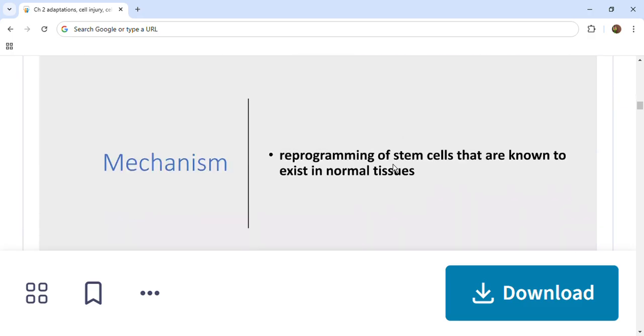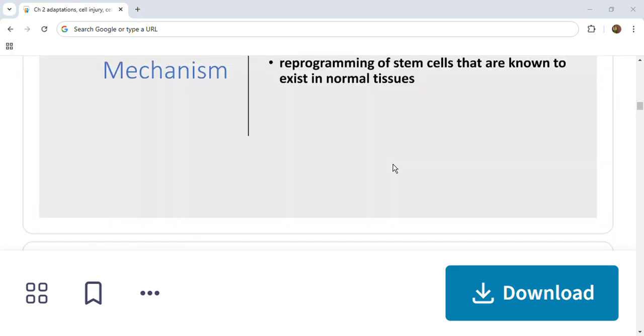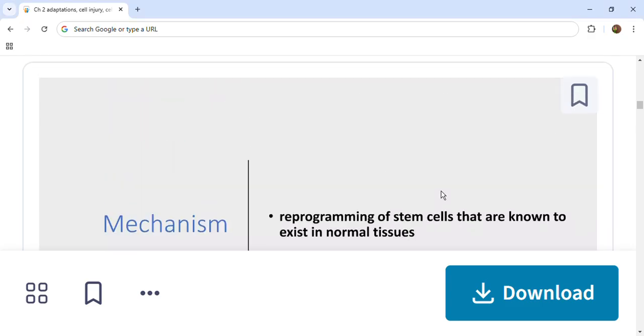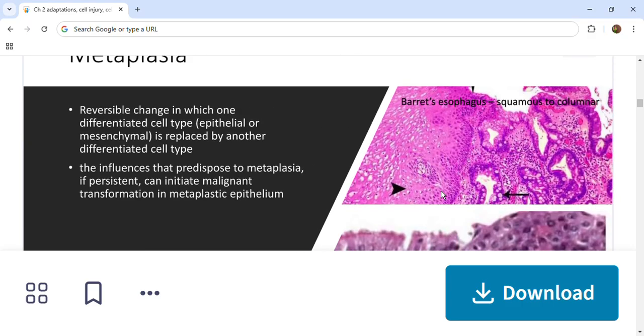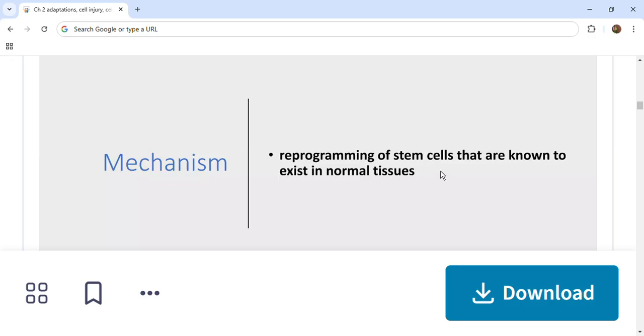Now the metaplasia mechanism. The mechanism is reprogramming of stem cells that are known to exist in normal tissues. That is, we need to check the reprogramming of local tissue stem cells that are present in our body.